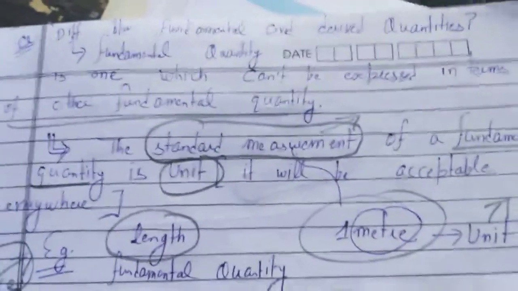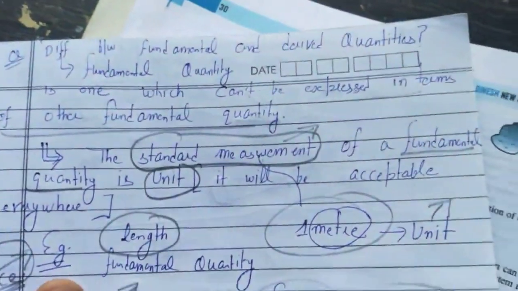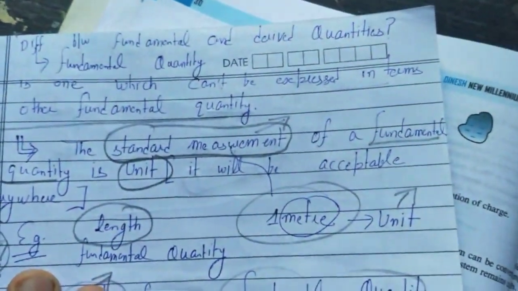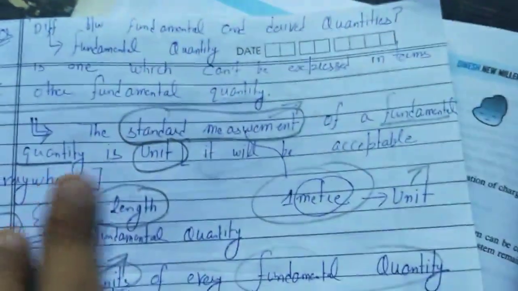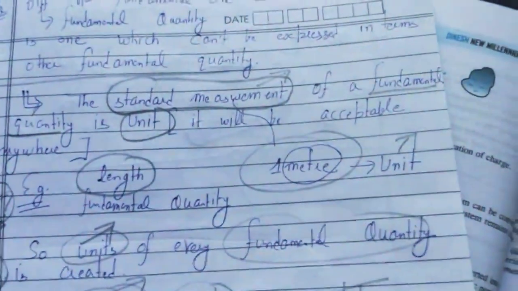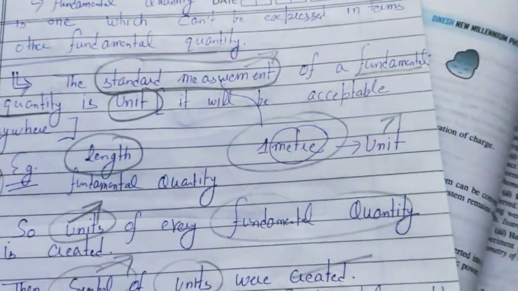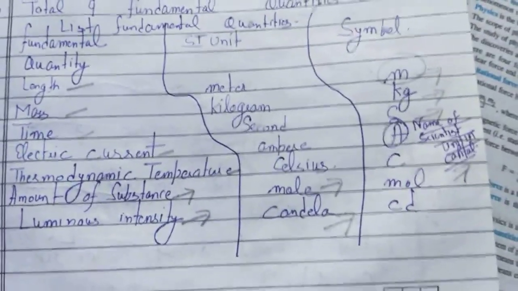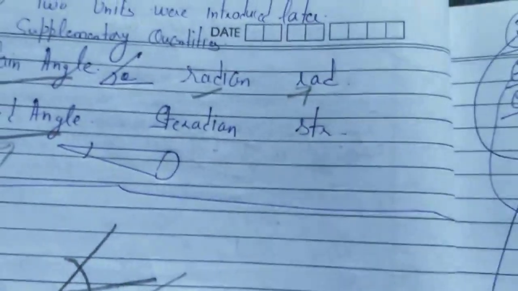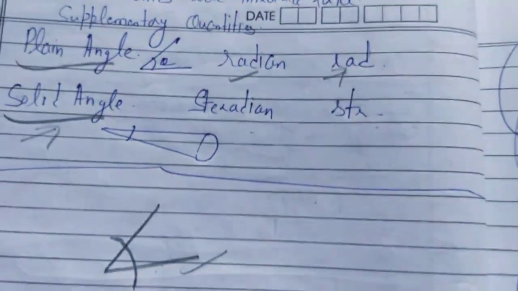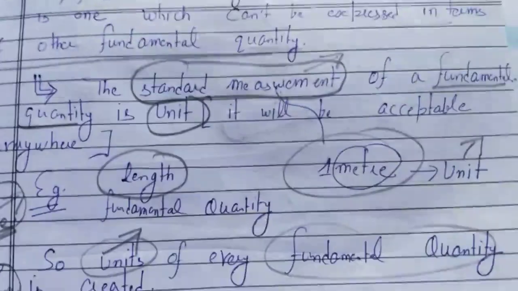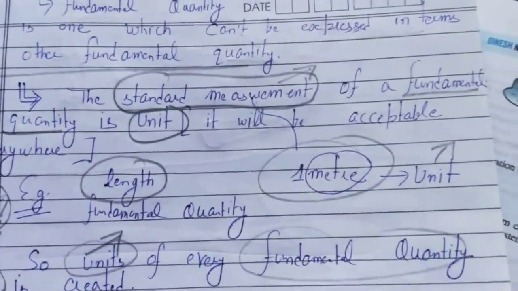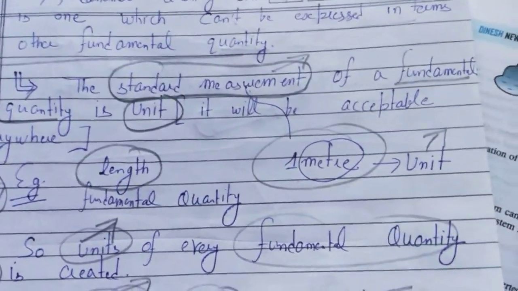So again, a fundamental quantity is a physical quantity which can't be expressed in terms of other fundamental quantities. Derived quantities are those which are obtained from fundamental quantities. There are 7 fundamental quantities and 2 supplementary quantities. Plane angle unit is radian and solid angle unit is steradian. So what is a unit? The measurement of a physical quantity, that is the unit.